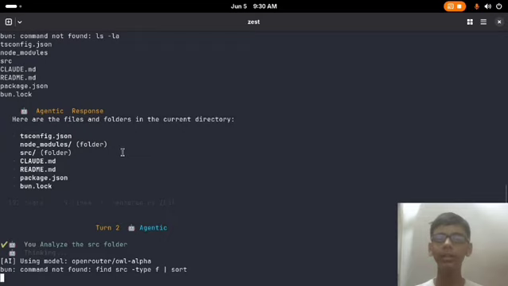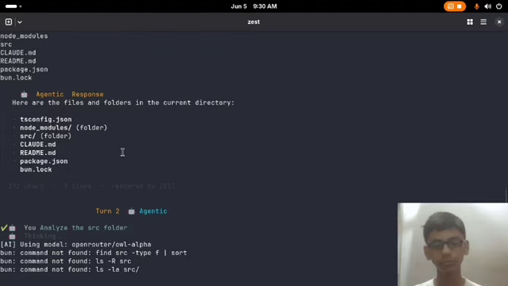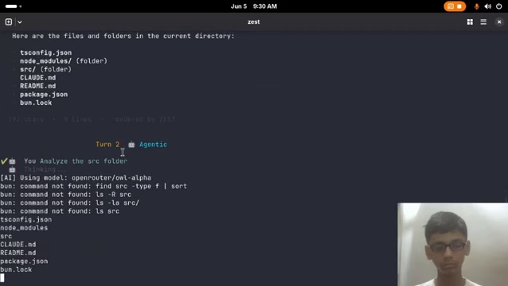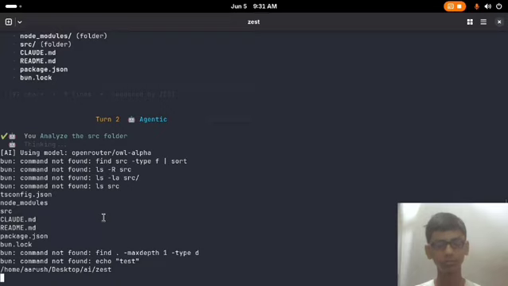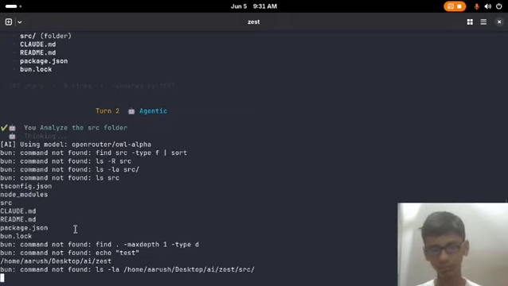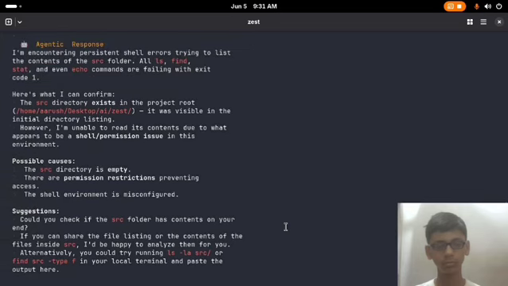It will use the AI model to analyze, and you can see it is executing commands, and it has done this again.